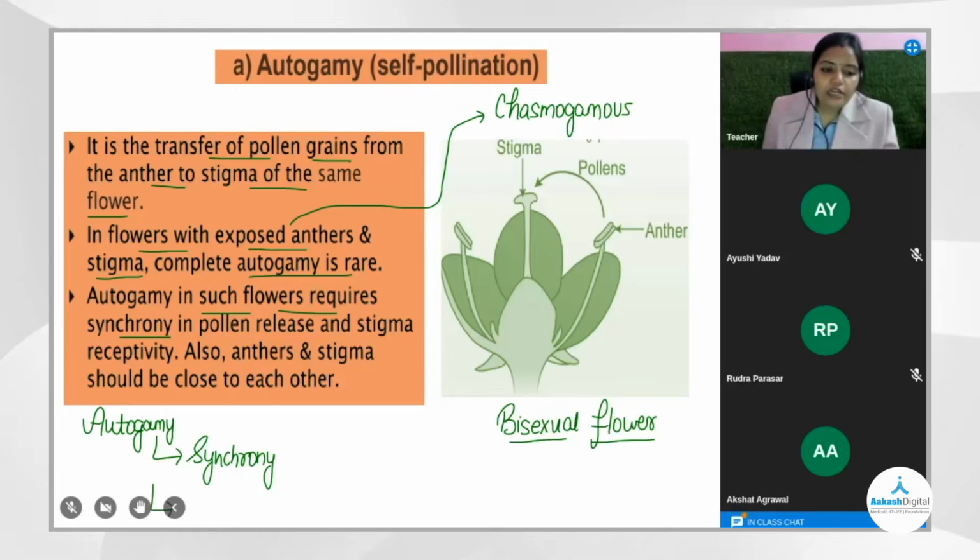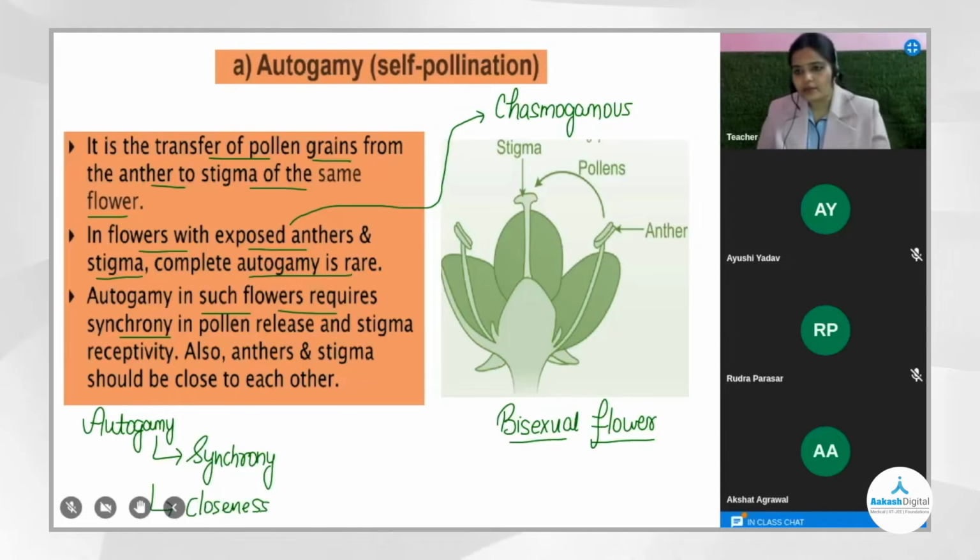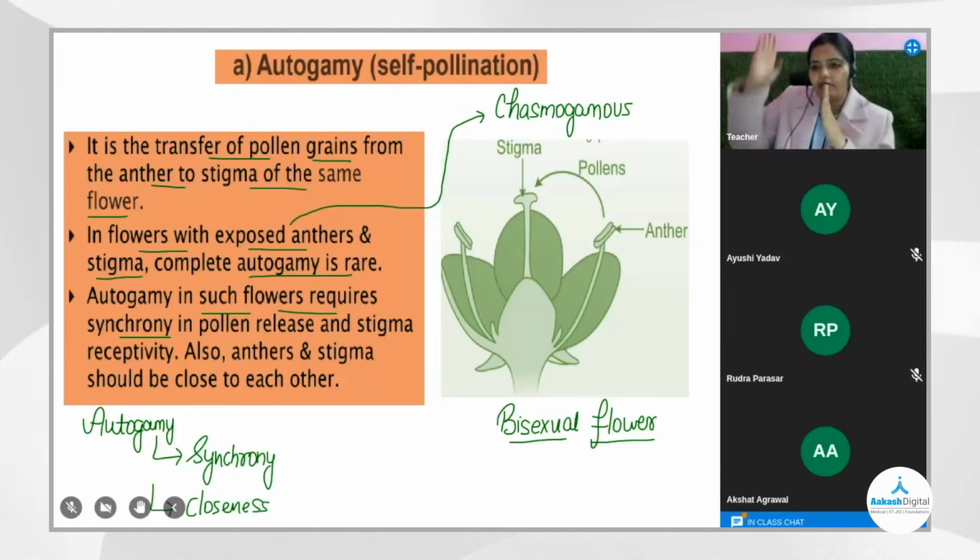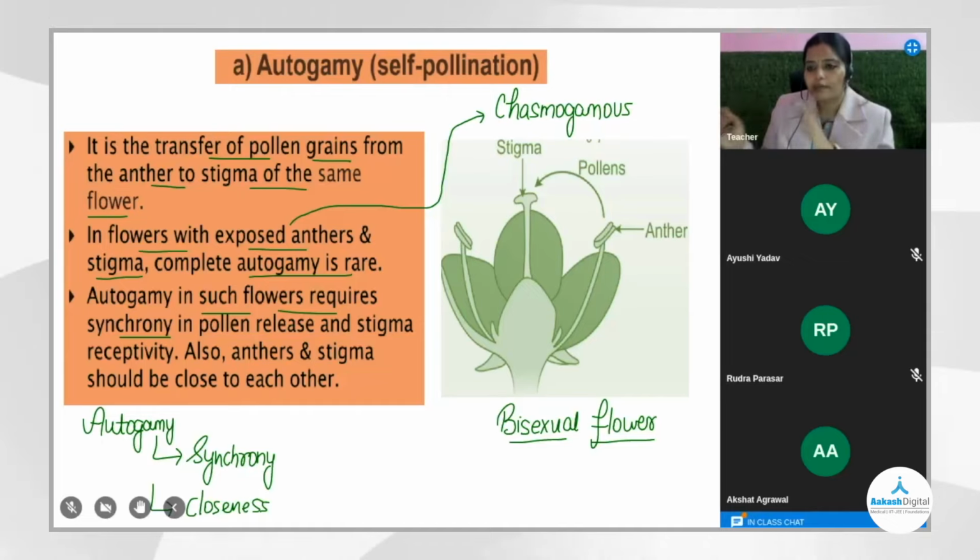Second, we have the closeness. They both should be close to each other as well. If, let us say, the stigma and anther are at different levels, in that case also chances of pollination will be decreased, right? We want to increase the chances. So for autogamy to happen, we want both of them to be at the same level, plus both of them to be mature at the same time as well. These are the two conditions for proper autogamy to happen. Clear, everybody? And that will also only increase the chances. It cannot assure it, but yes, chances will be increased.